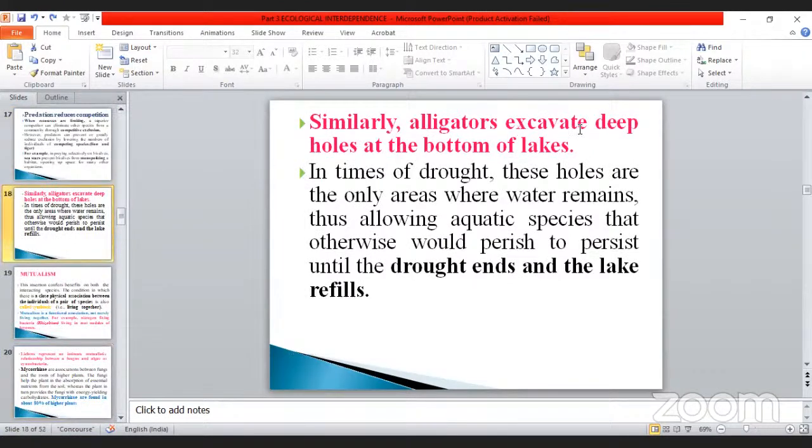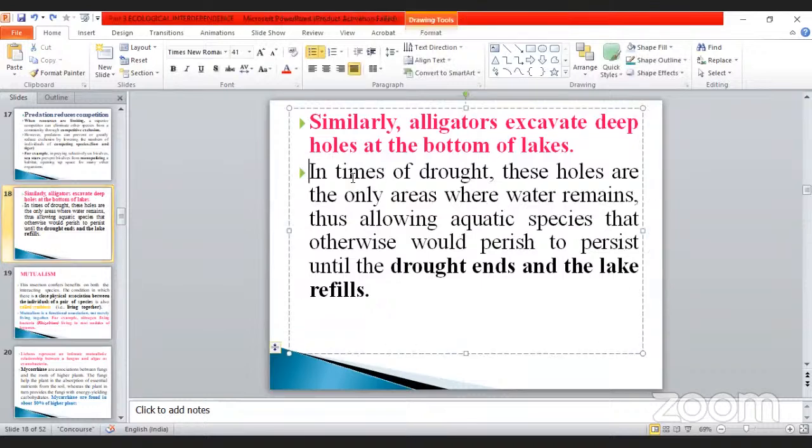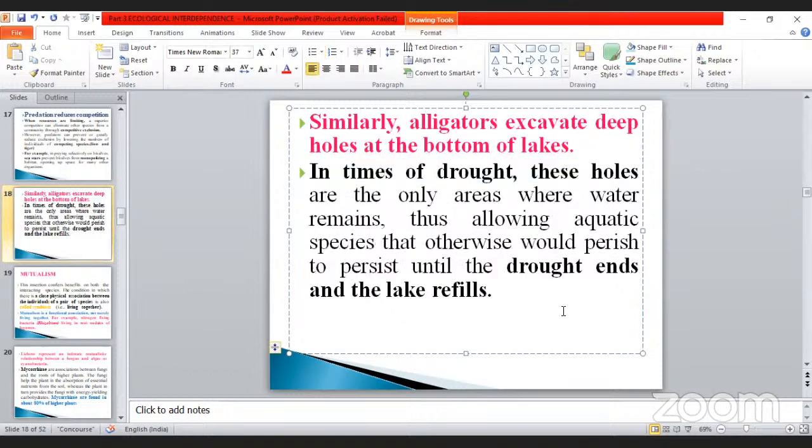Similarly, alligators excavate deep holes at the bottom of the lakes. Some animals come to drink water in the pond or elsewhere. These holes help in times of drought and in other cases during seasonal variation. Seasonal variation means what? During the rainy season, what happens to the water?